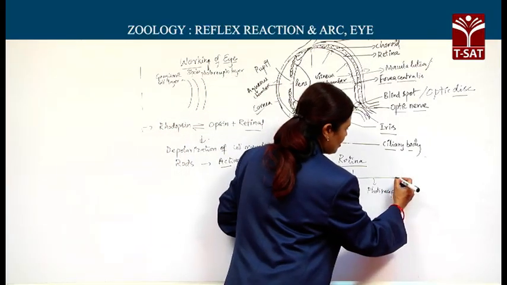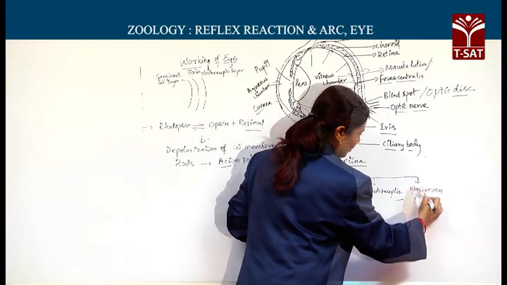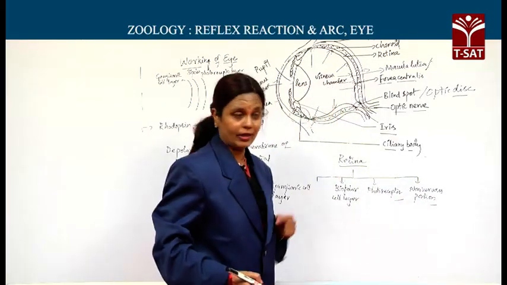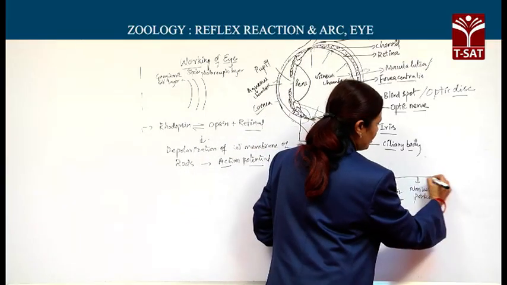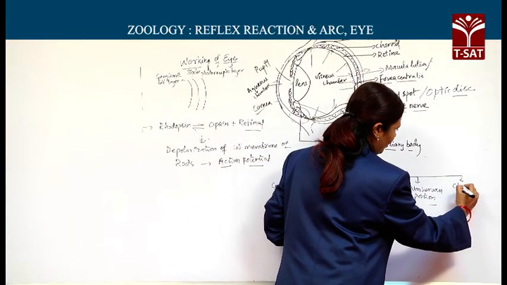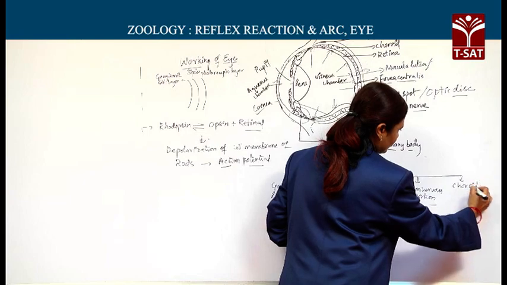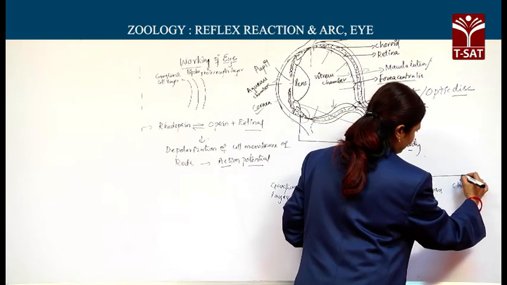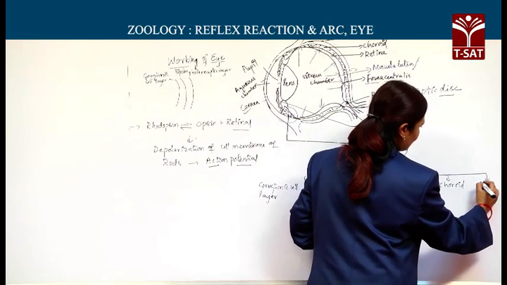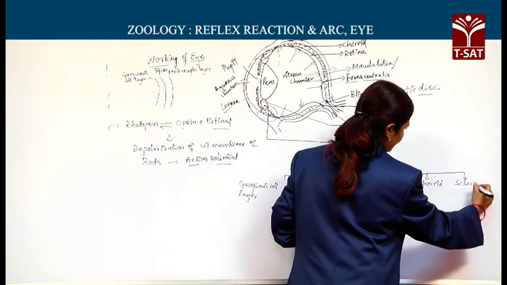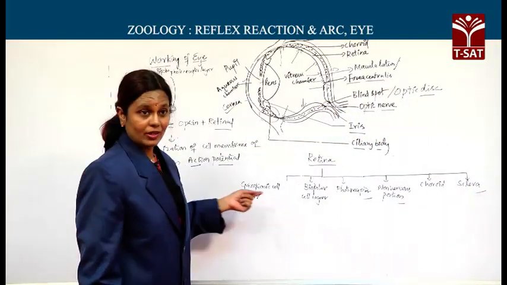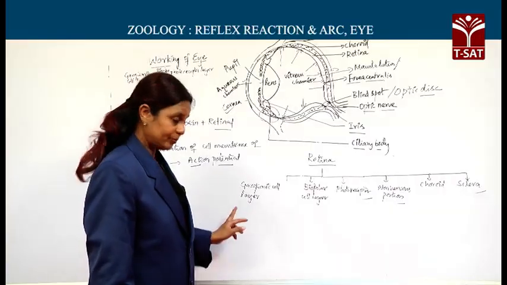Then followed by this non-nervous portion, that is pigmented epithelium containing melanin. Then this is choroid. Choroid is followed by the sclera. So, this is the sequence of layers in the wall of the eyeball.